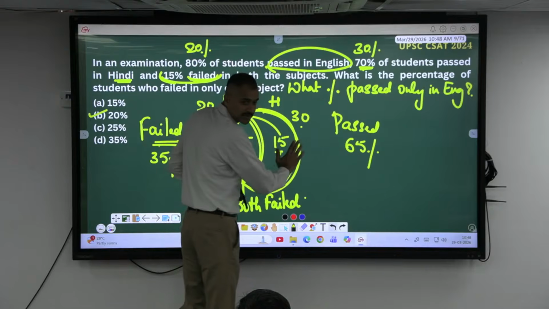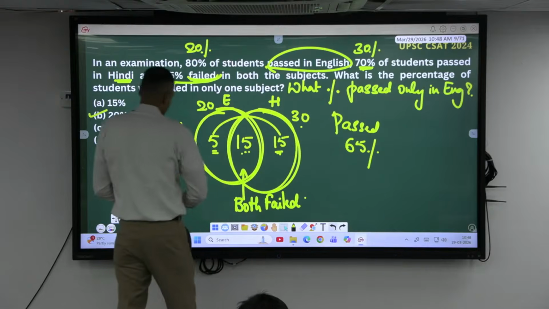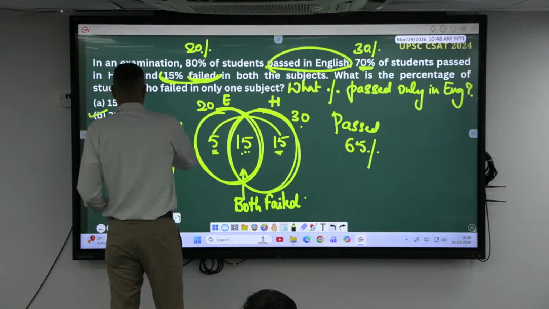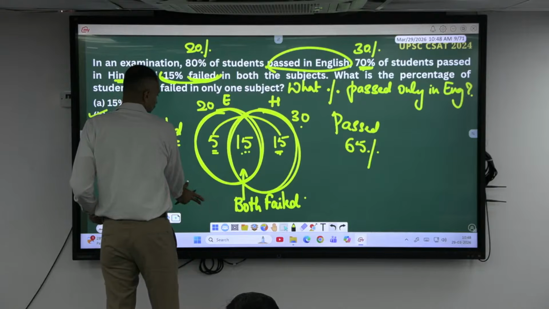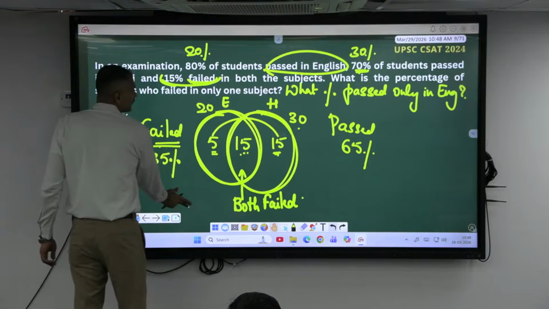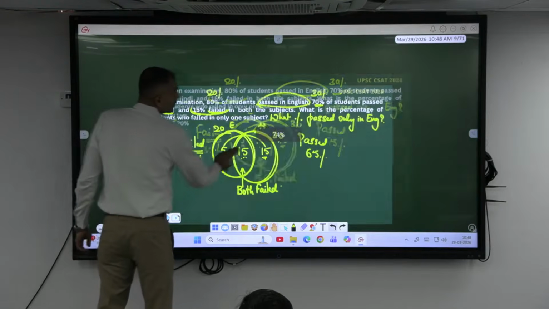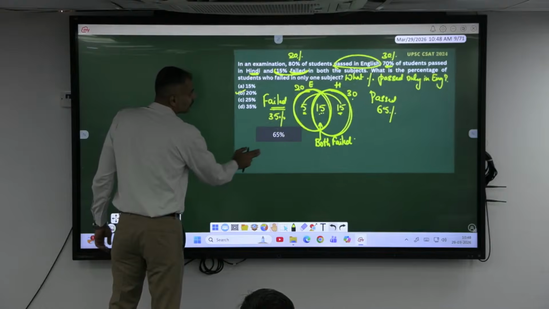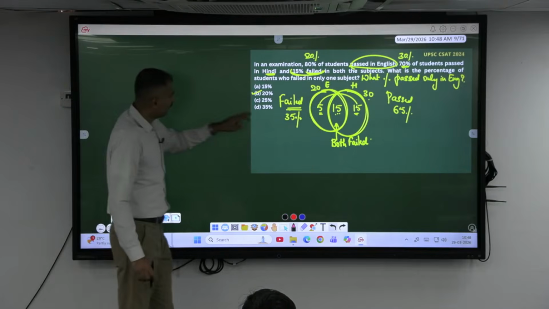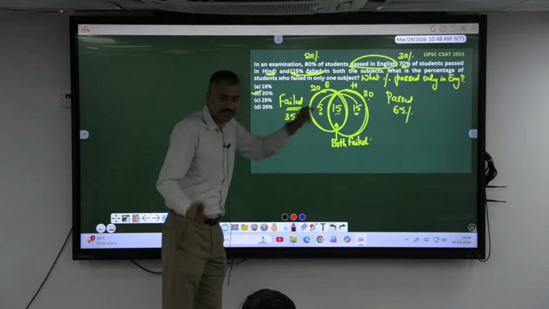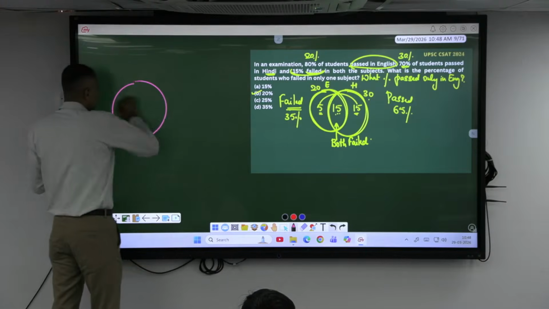I'll erase this part, shall I? Let's see. Try to minimize this one. Okay, is it visible? Look here, sir. If I can fill the failed data like this, can I fill the passed data like this? This is the passed data.